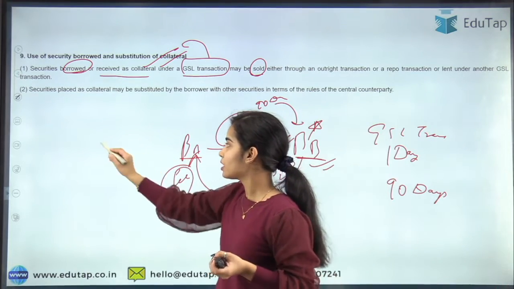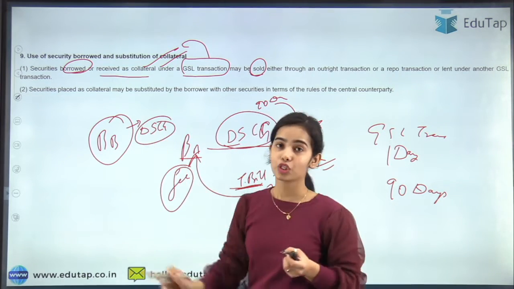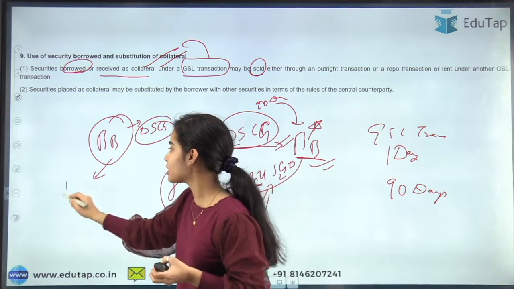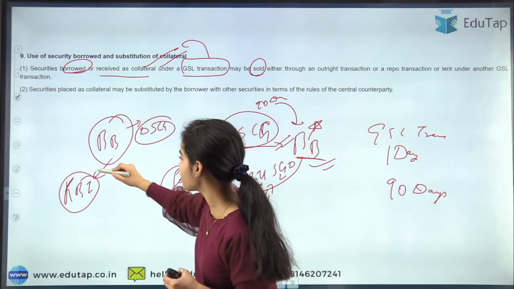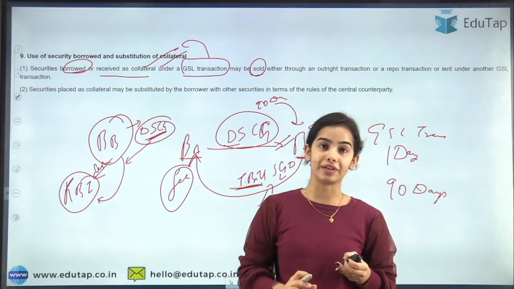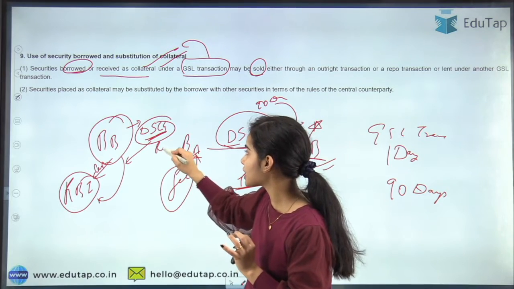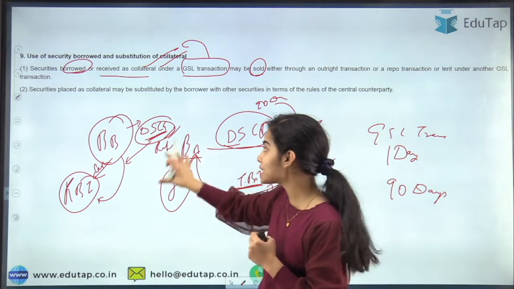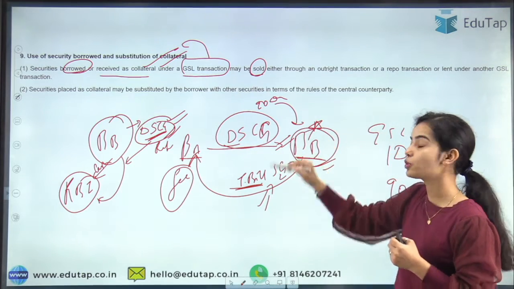Okay. So let's say the bank B has borrowed the dated security of the central government. Now the bank B is keeping this security with the RBI and saying, lend me this much cash, and the security is kept as the collateral. After 1 day or 2 days, I will repurchase this and pay back your money. So through this dated security of the central government, the bank B is able to raise the money.